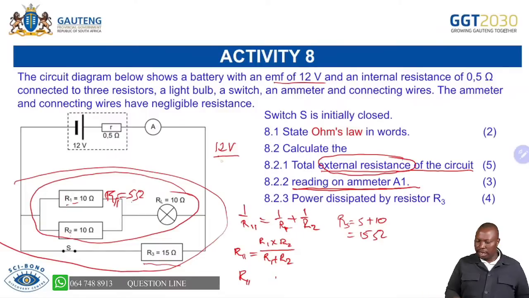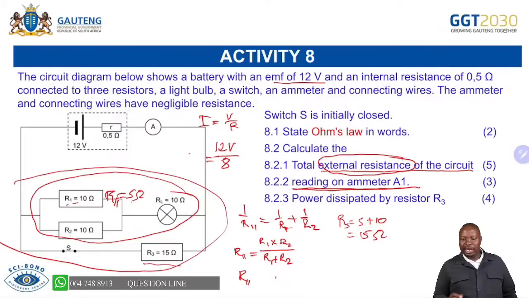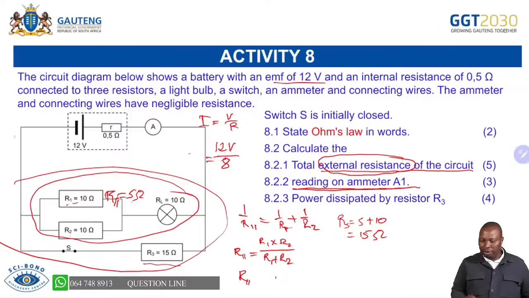So if I have 12 over 8, current I equals V over R. I'm doing what I don't usually do, because I expect you to just copy the formula, which is R equals V over I in the data sheet. Our total R is 7.5 for the external plus 0.5 for the internal.